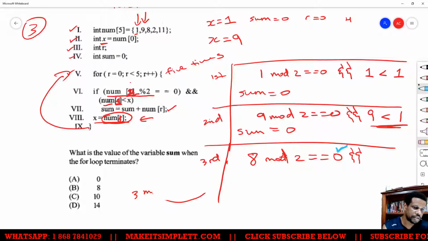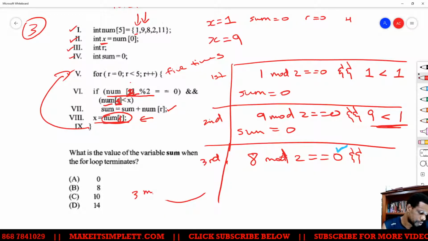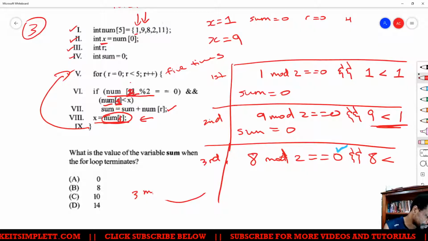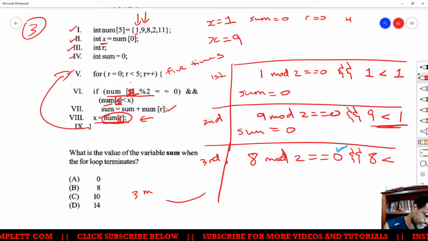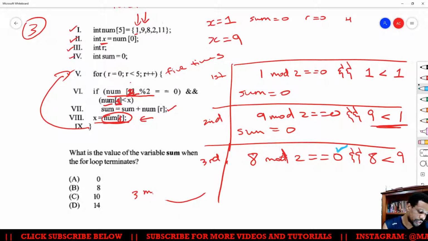Then the next one now, we have to check to see if 8 is less than the new value of x, and the new value of x is 9. So 8 is less than 9.